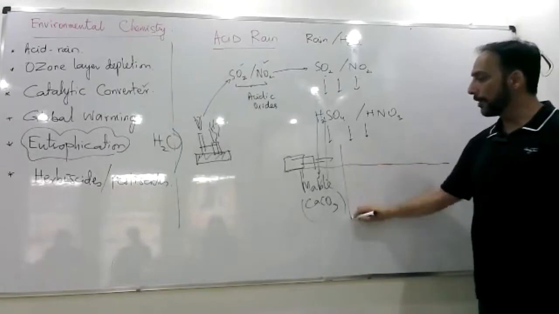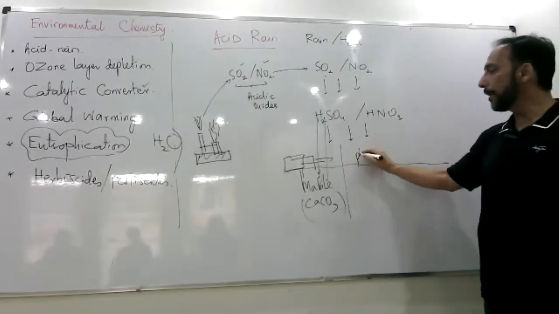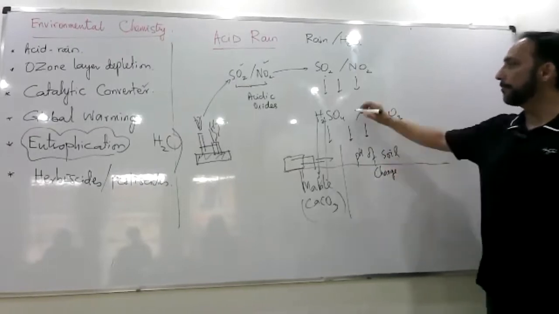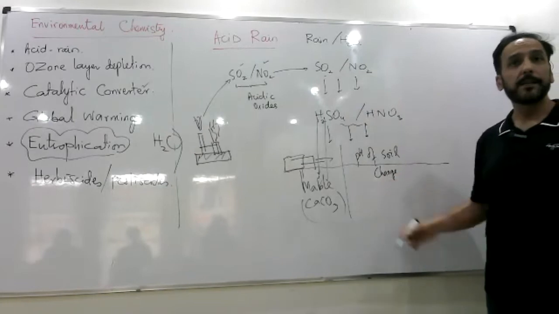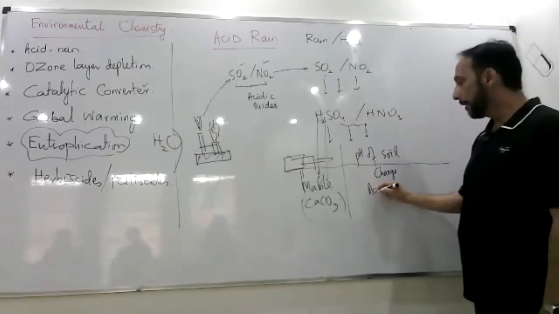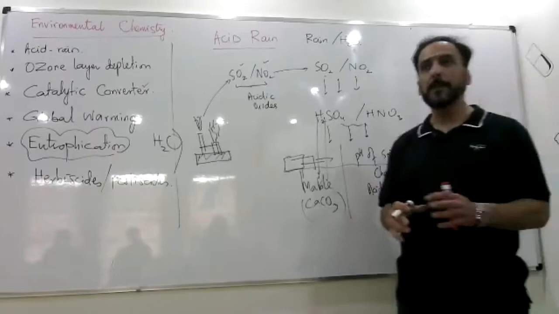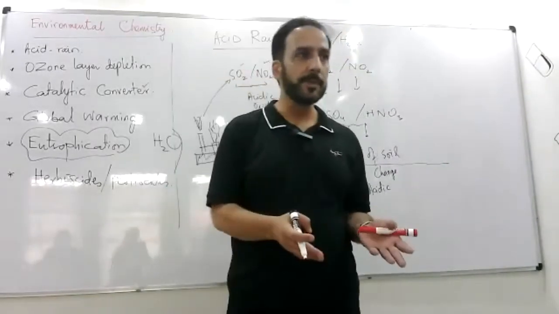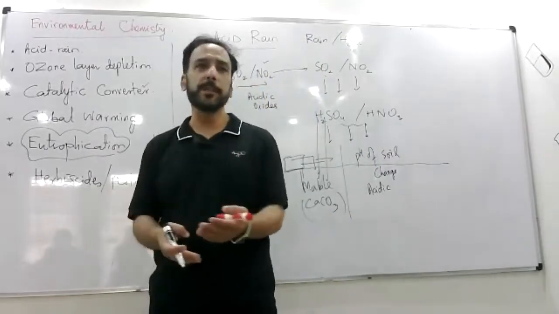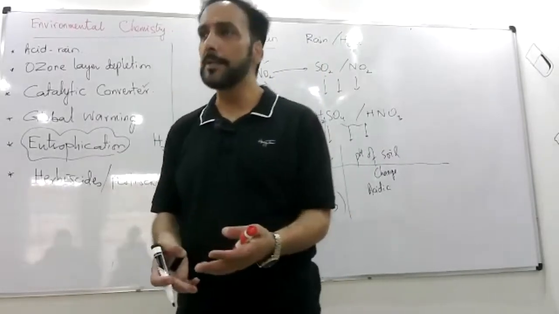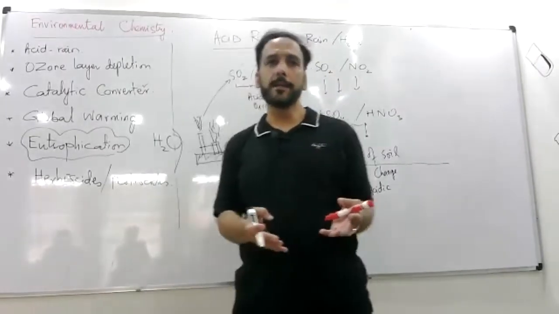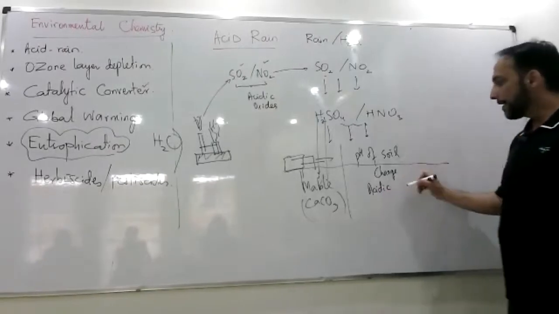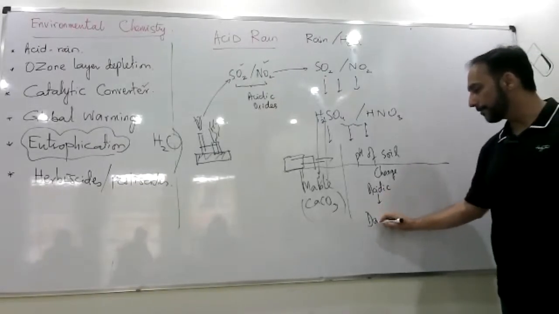Not only marble, the pH of soil changes, because the acidic water would always be around, and the pH of soil will turn acidic. In acidic pH, plants do not survive well, right? Plants survive best in neutral or slightly alkaline pH, because most of the fertilizers we use are slightly alkaline. So acidic pH makes plant survival very difficult. So the pH of soil changes, and that damages plants.